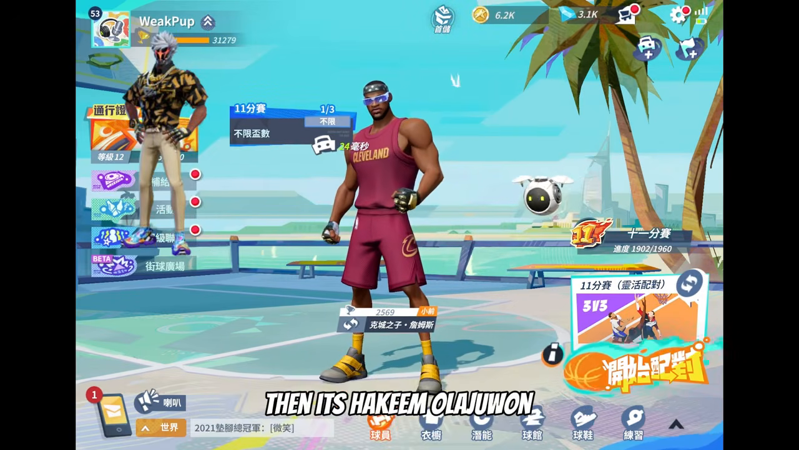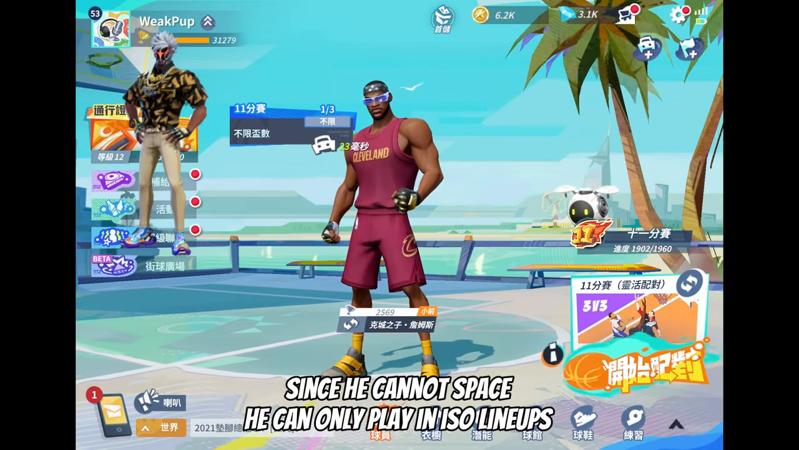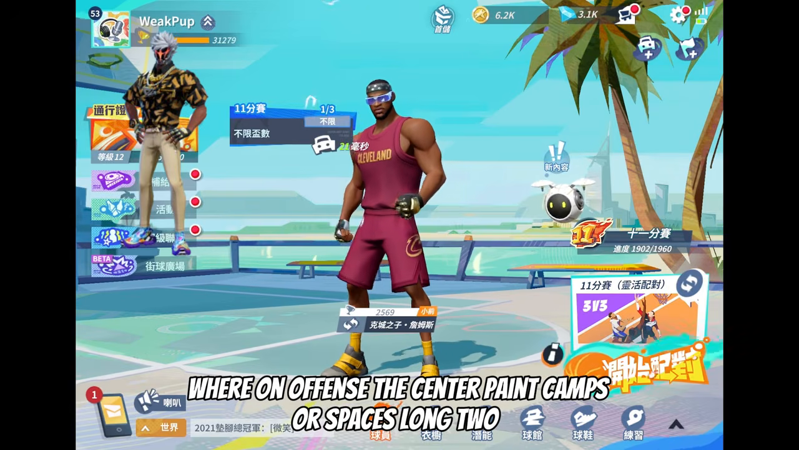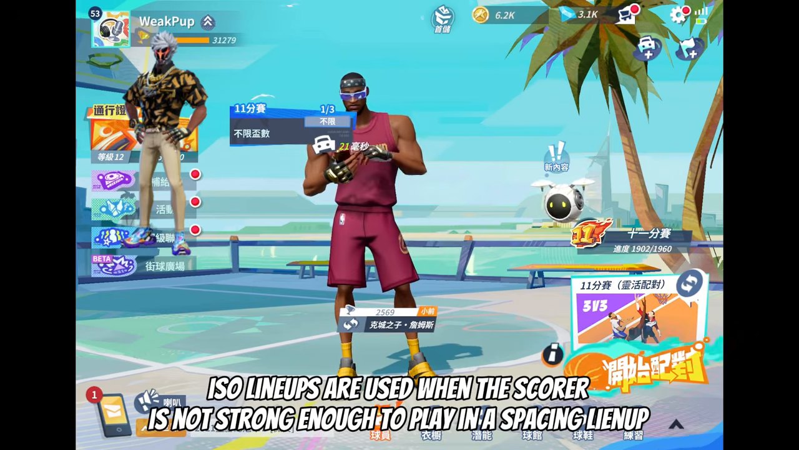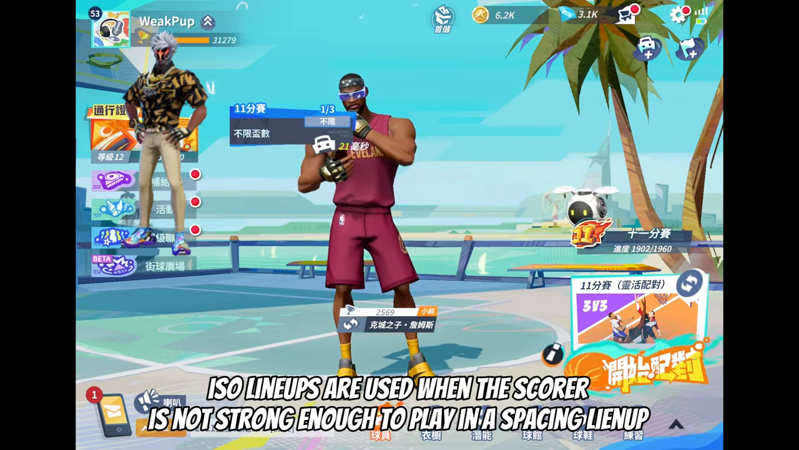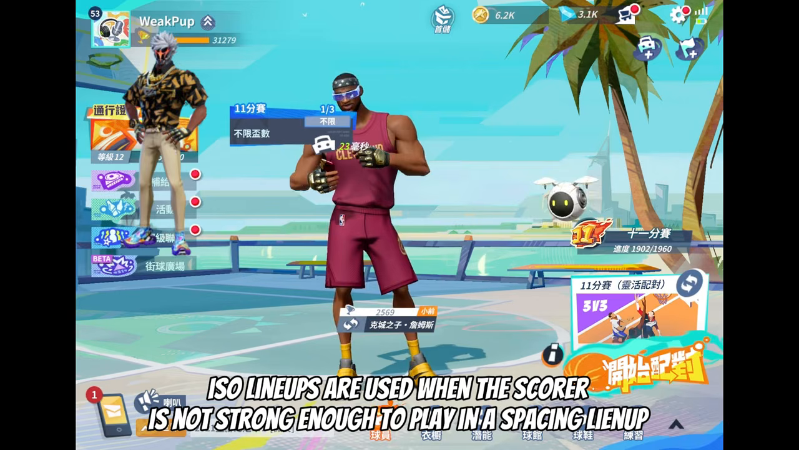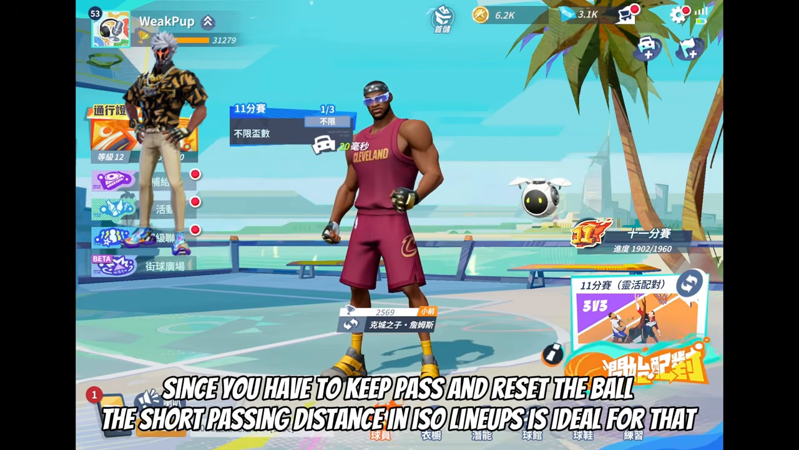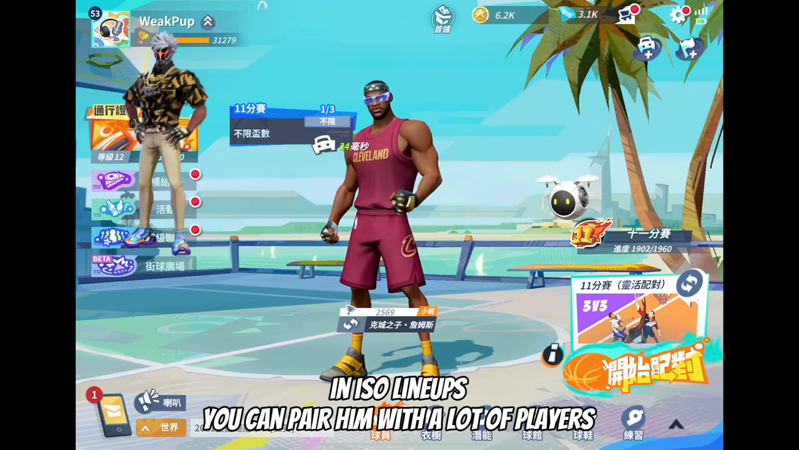Then it's Hakeem Olajuwon. Since he cannot space, he can only play in ISO lineups, where on offense the center paint camps or spaces long too. ISO lineups are used when the scorer is not strong enough to play in a spacing lineup. Since you have to keep passing and resetting the ball, the short passing distance in ISO lineups is ideal for that. In ISO lineups, you can pair him with a lot of players.